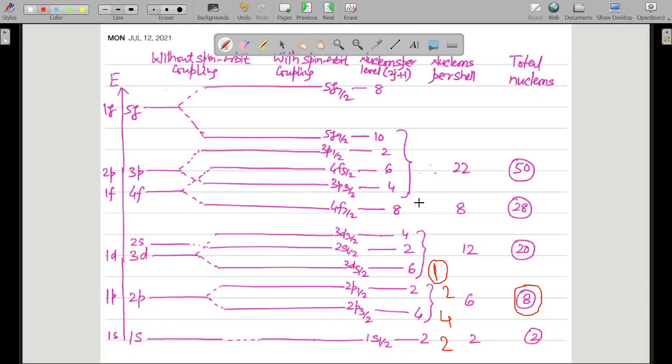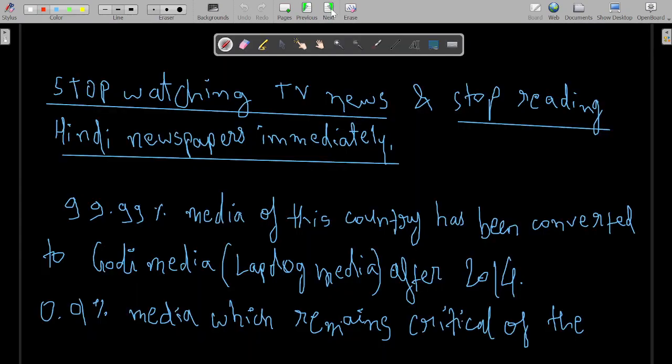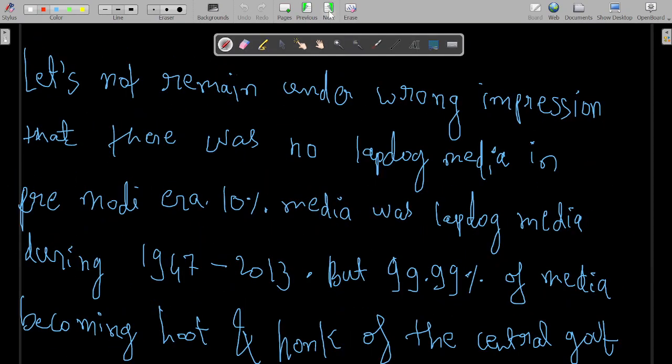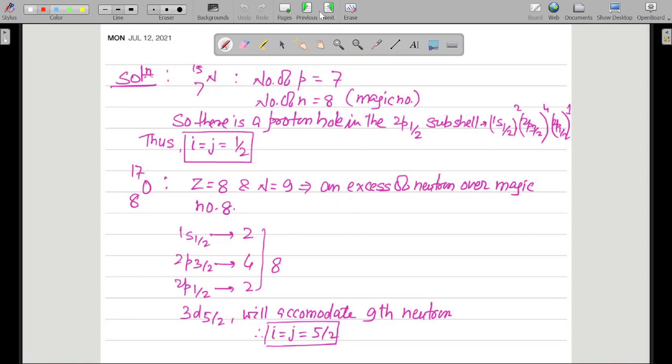Okay, so what will be the nuclear configuration? What will be the nuclear configuration of proton in this particular case? We have O-17, right?